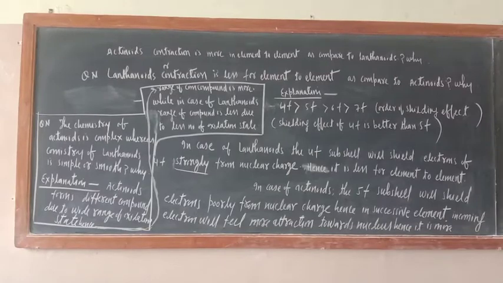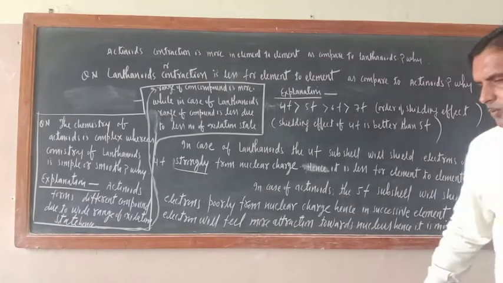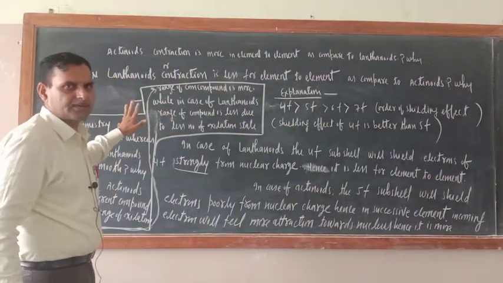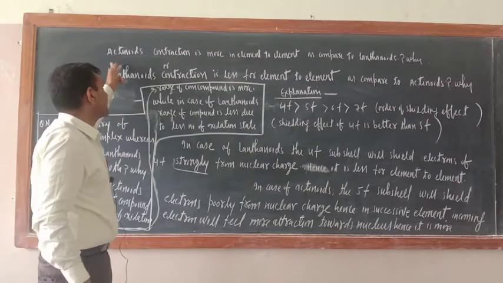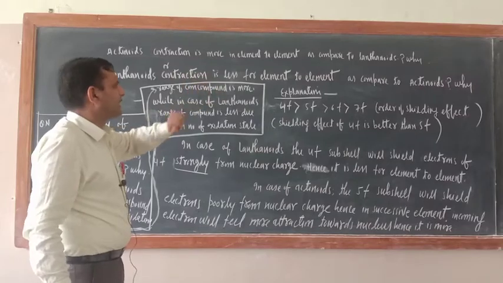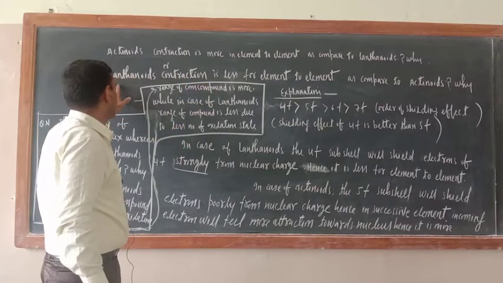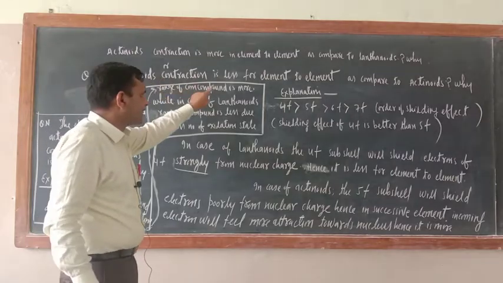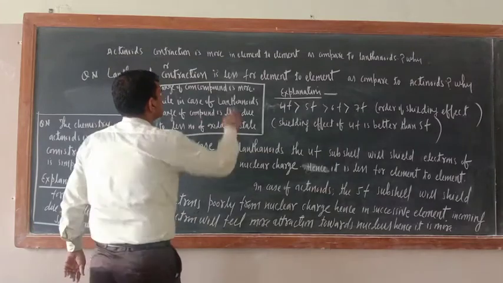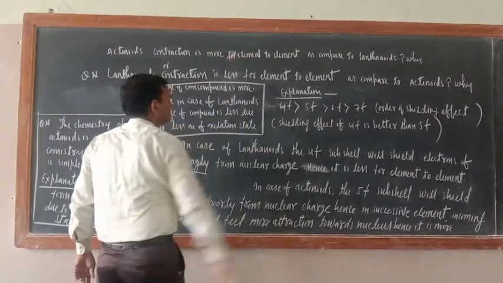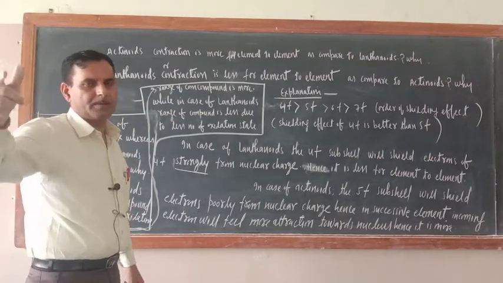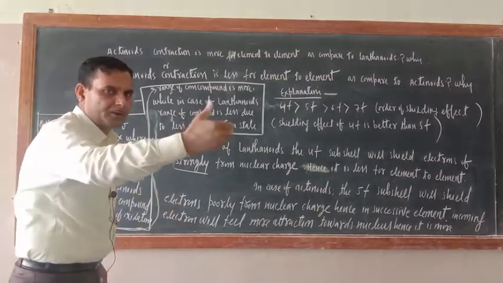So dear cadets, just see two very important questions, and almost in alternate years these questions have been asked in the 12th class board exam. The first question is: actinoid contraction is more element to element as compared to lanthanides. The same question can be asked like this also: lanthanide contraction is less for element to element as compared to actinides. I hope you have got the meaning of element to element, as we move from one element to another element.